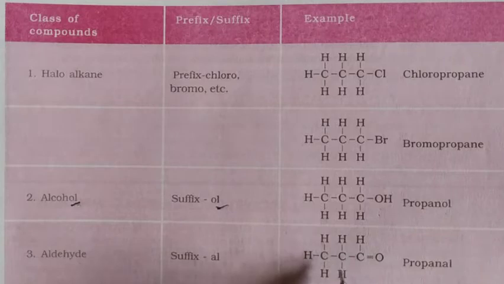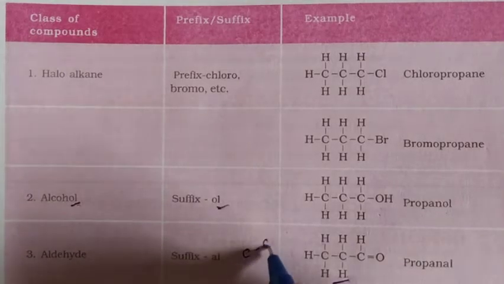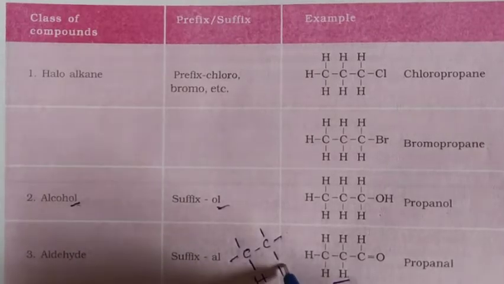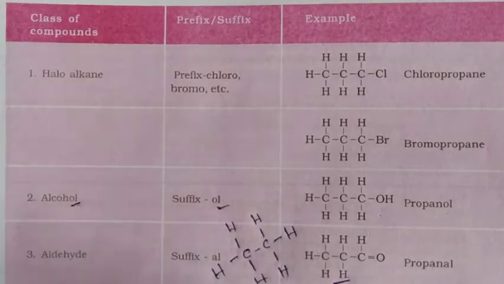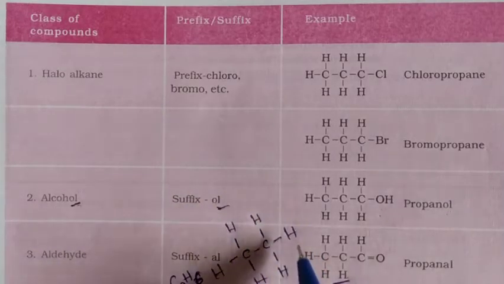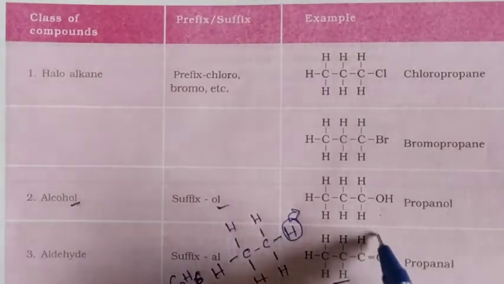Look at children, here ethane is taken as the primary hydrocarbon. The ethane structure is like this, C2H6. Listen carefully. The molecular formula of ethane is C2H6. We can write the structural formula like this. From this, one hydrogen is replaced by the CHO group.